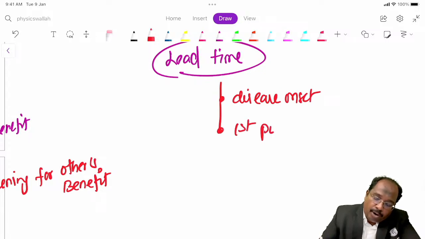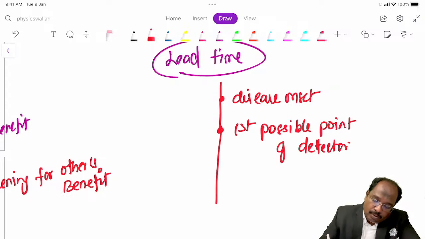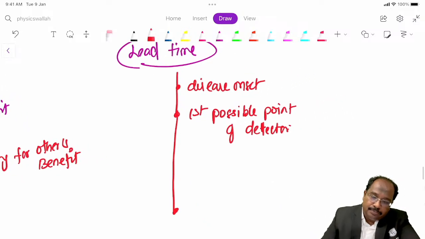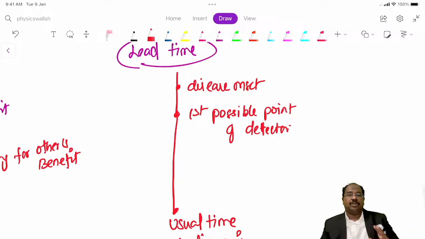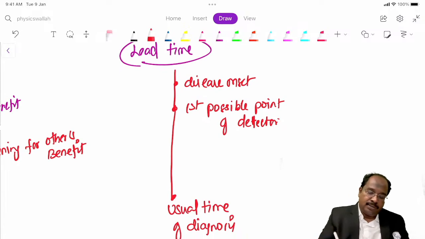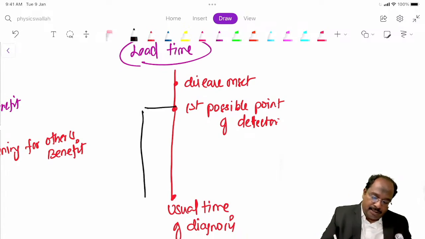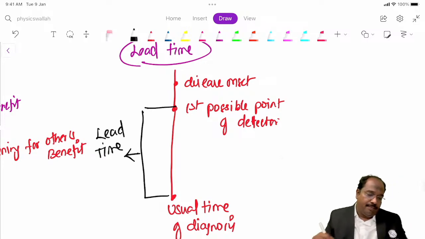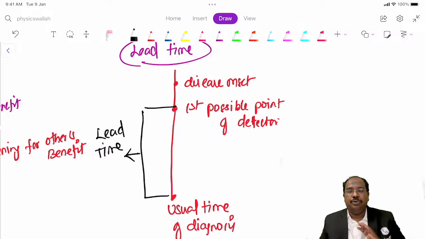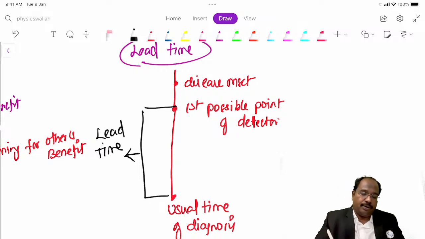Then the first possible point of detection, and then the usual time of diagnosis. This gap between the first possible point and the usual time of diagnosis is called lead time. It's a common question.